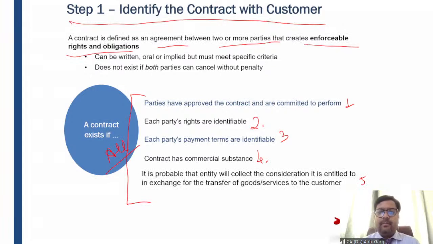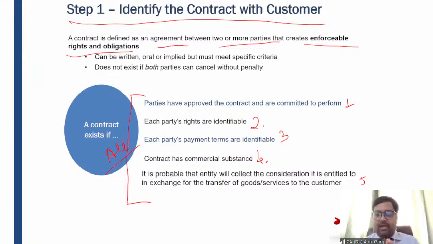And my dear friends, the contract will be considered as having enforceable rights and obligation only if there is some enforceability clause, like some penalty clause. If the penalty clause is not there and any party can walk away from the contract at any point of time without paying any penalty, in that case we cannot say that this contract carries a feature of enforceable rights and obligation. And we have discussed that there are 5 conditions which need to be met for being a contract with customer under 115.